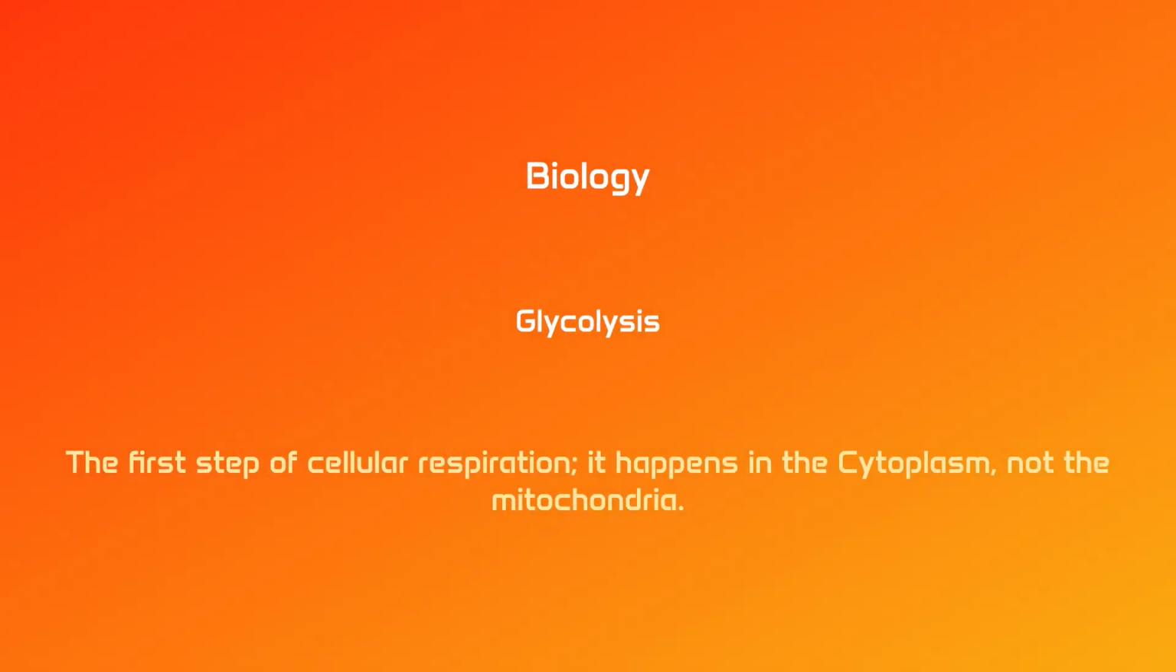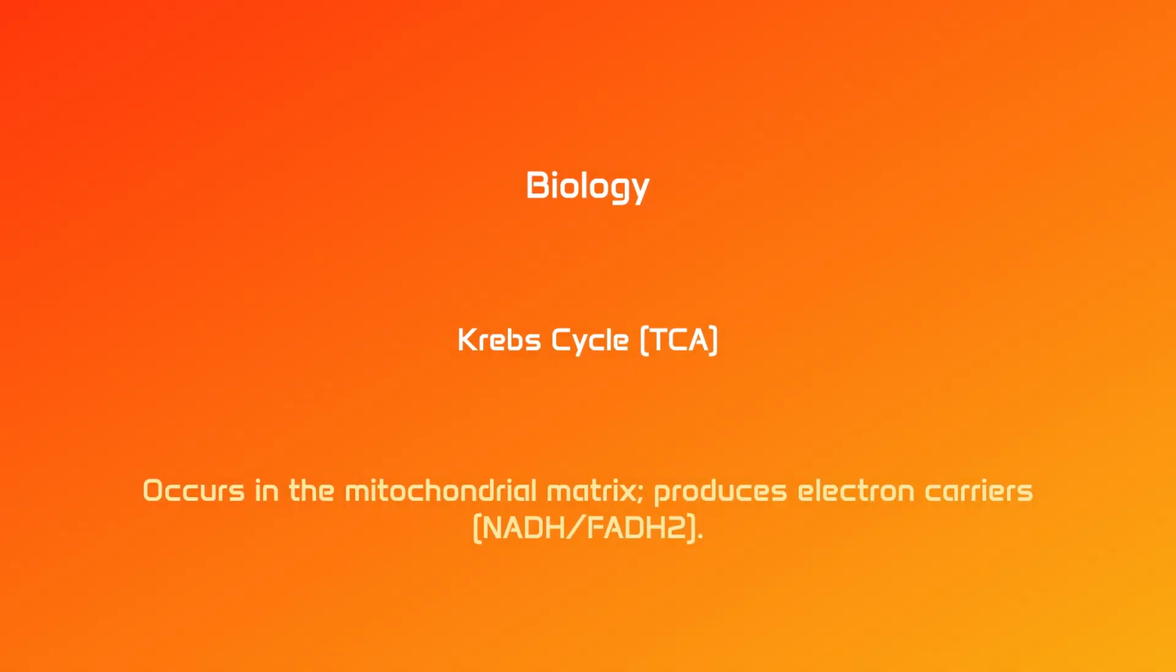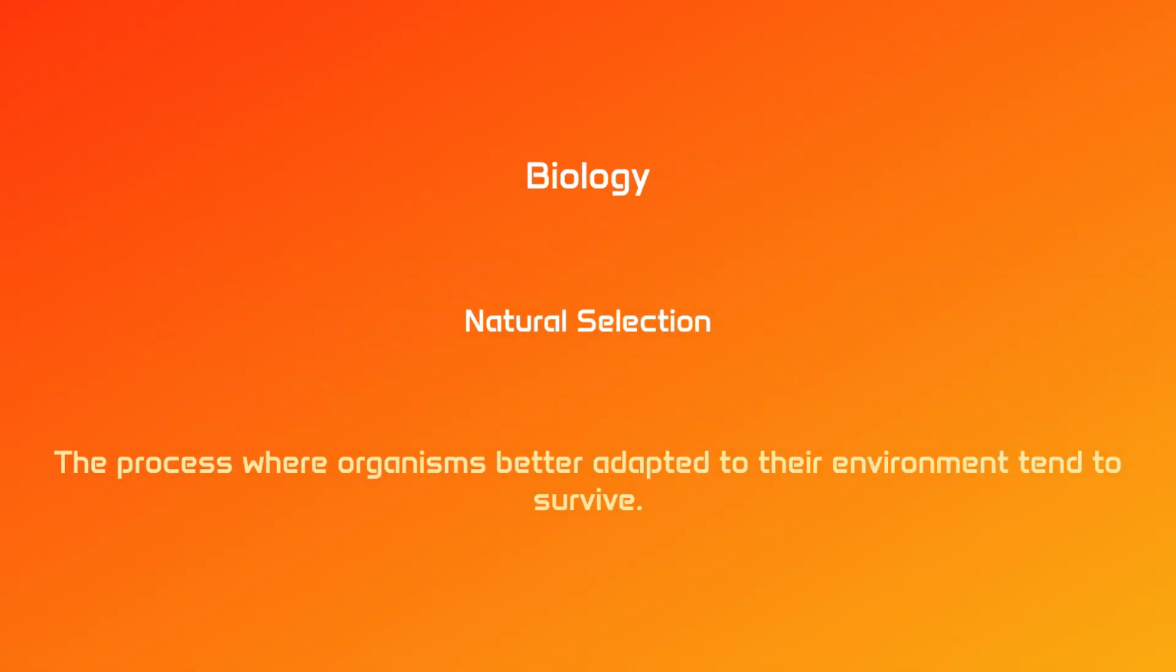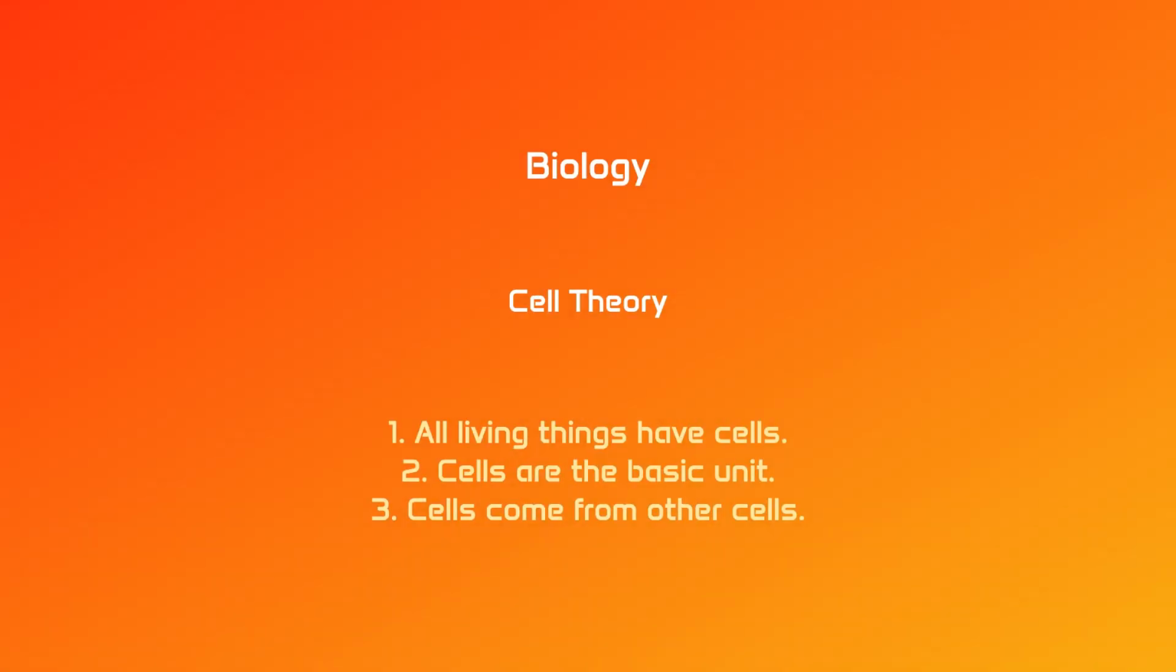Biology, glycolysis. The first step of cellular respiration, it happens in the cytoplasm, not the mitochondria. Biology, Krebs cycle. TCA occurs in the mitochondrial matrix, produces electron carriers, NADH, FADH2. Biology, natural selection. The process where organisms better adapted to their environment tend to survive. Biology, cell theory. 1. All living things have cells. 2. Cells are the basic unit. 3. Cells come from other cells.